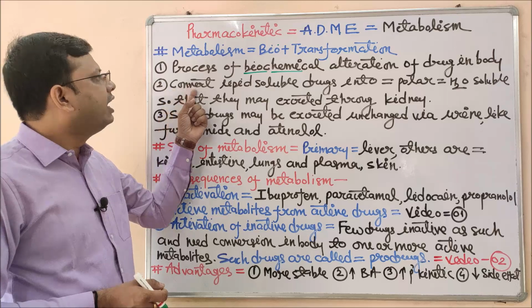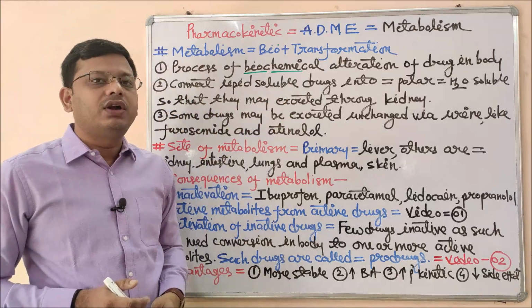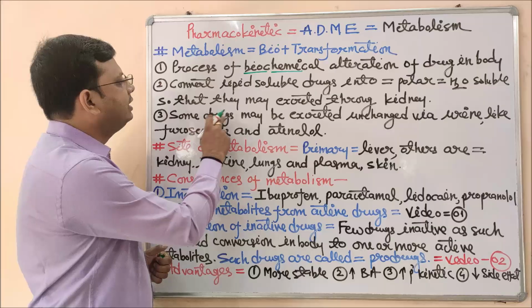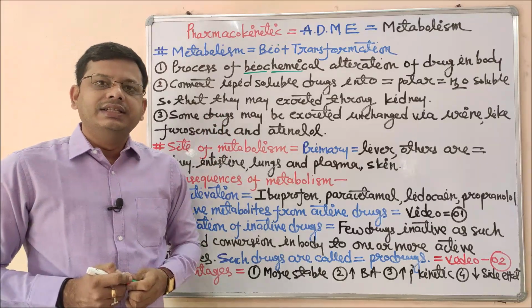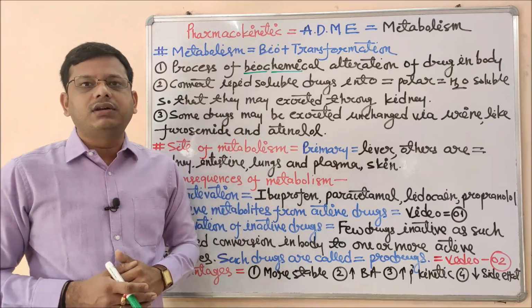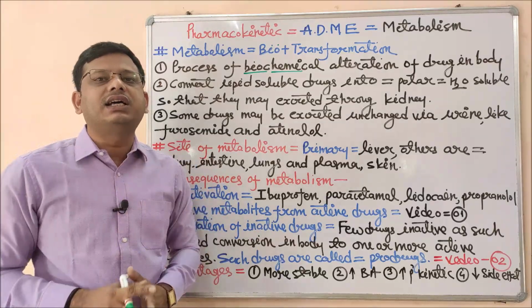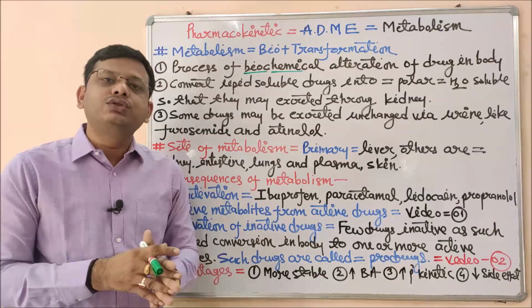The second point says convert lipid soluble drug into polar or water soluble one so that they may get excreted through the kidney. Whenever we take any drug, our body tries to treat it as a xenobiotic, that means a part which is not of your body.